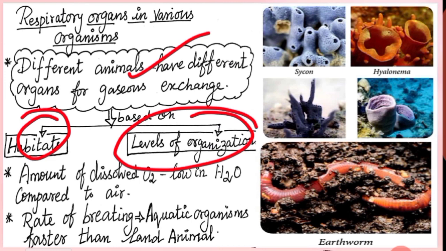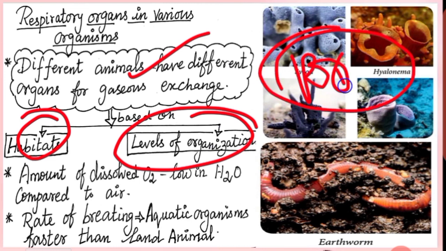Levels of organization. According to the level of organization of animals, the breathing mechanism varies. For example, poriferans. These are poriferans, right? Poriferans have a cellular level of organization. In them, no well-developed tissues or organs are present.